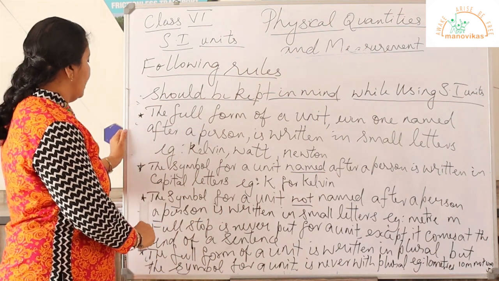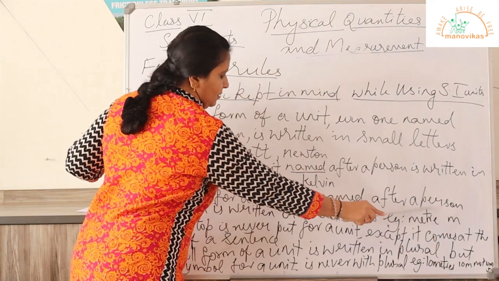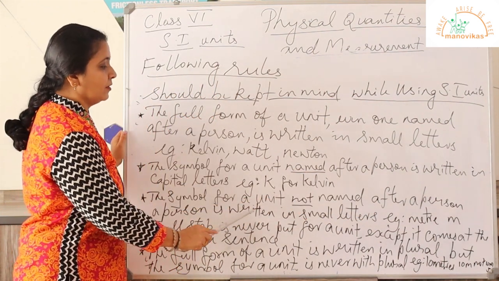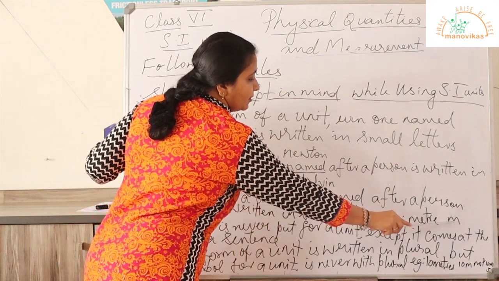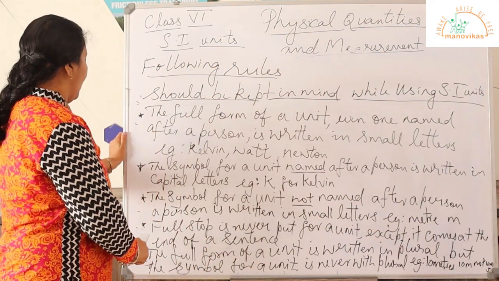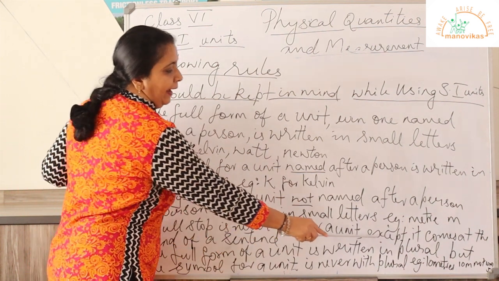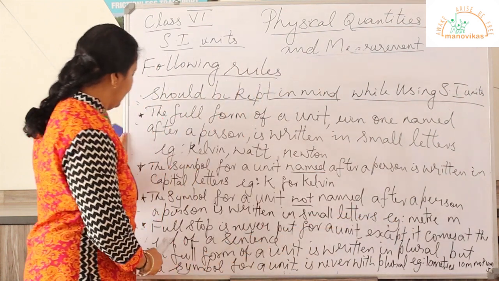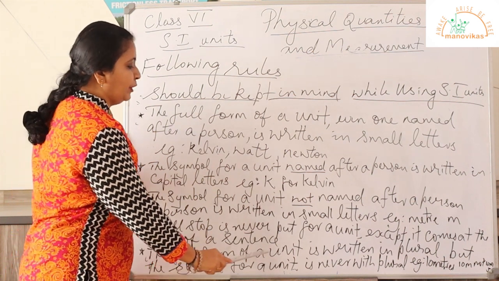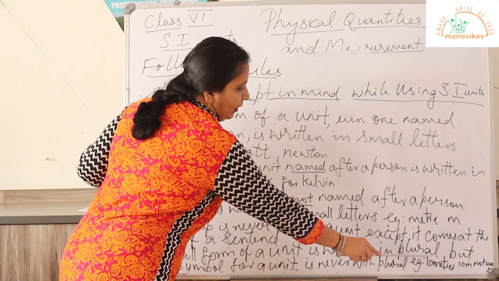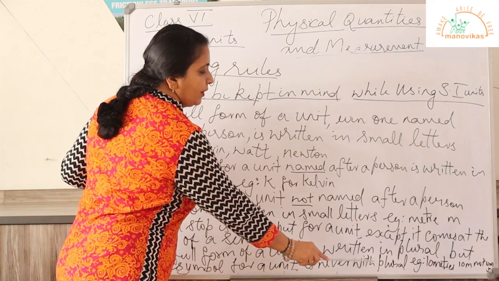Now third rule is the symbol for a unit not named after a person is written in small letters. Example, meter. So m will be written in small letters. Now the fourth rule is full stop is never put for a unit except it comes at the end of a sentence. The last rule, the full form of a unit is written in plural, but the symbol for a unit is never with plural.